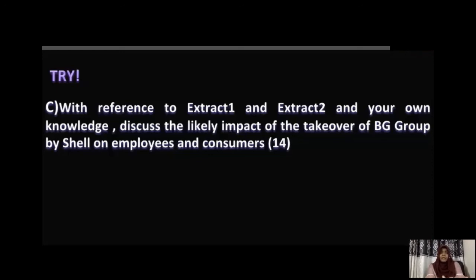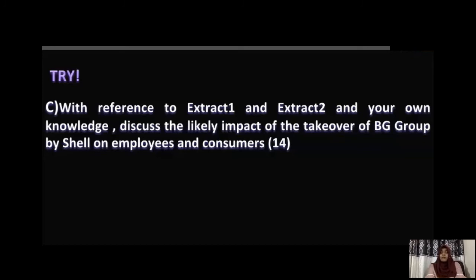But if you are thinking about the disadvantages to the employees, maybe if you are thinking about a horizontal merger, one of the possible disadvantages of a horizontal merger, or because of this takeover, could be labor redundancy because of rationalization, or because of the takeover. Some of the laborers might be losing their jobs. So in that case, they might not necessarily be better off because of the takeover.